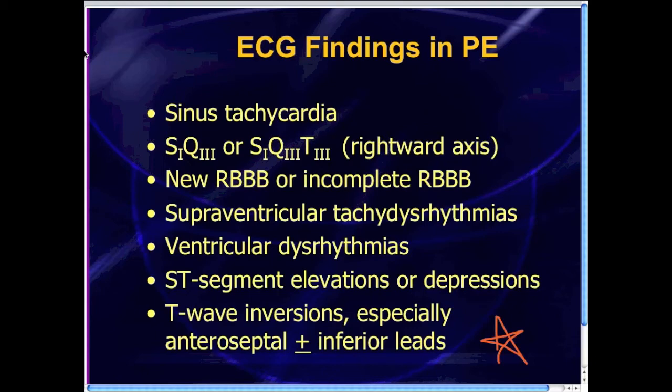And Marriott talked about this several decades ago. When you see the combination of T-wave inversions in the anteroseptal plus the inferior leads, that should be thought of as pulmonary hypertension. And in emergency medicine, pulmonary hypertension, especially if it's new pulmonary hypertension, new flip T-waves in the inferior anteroseptal leads is PE until proven otherwise. And that's what showed up in Dr. Williams' case. Let me show you another case.